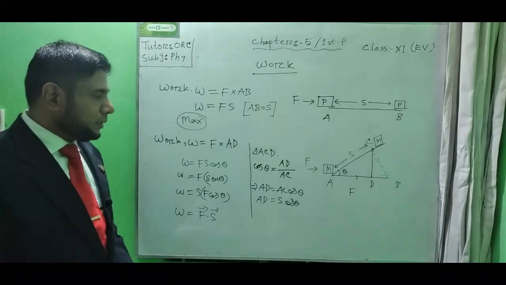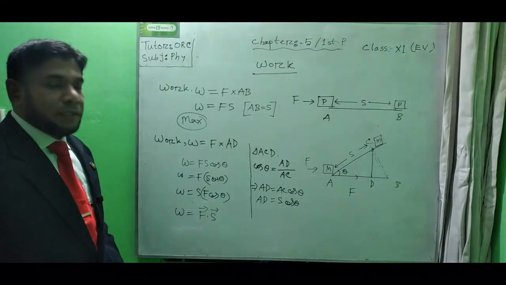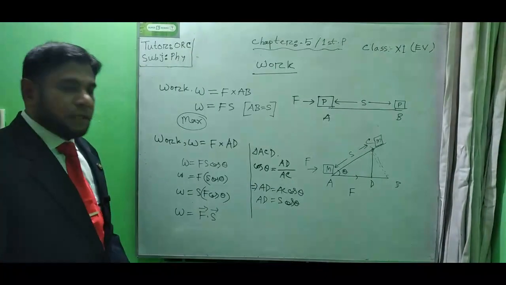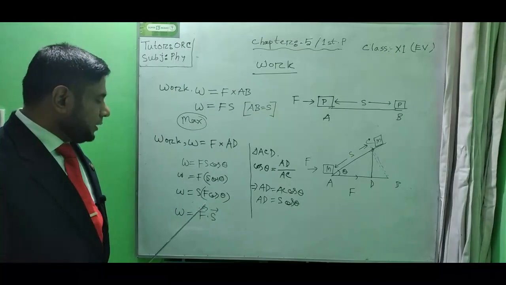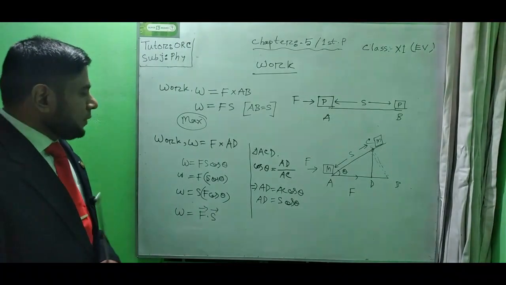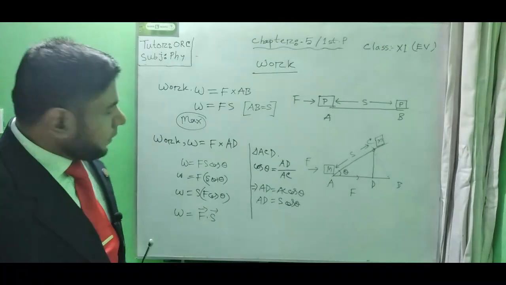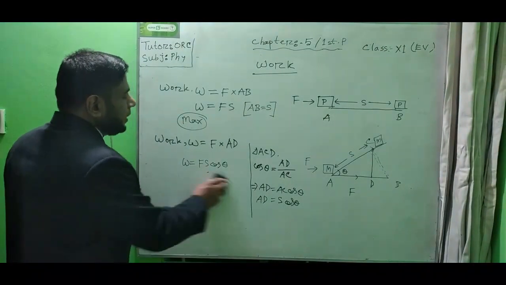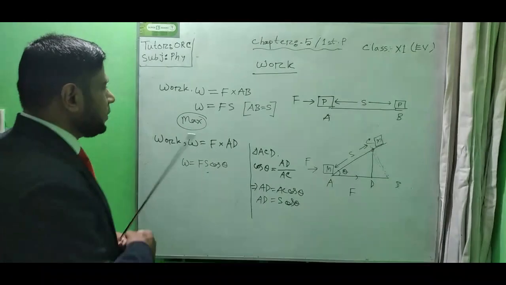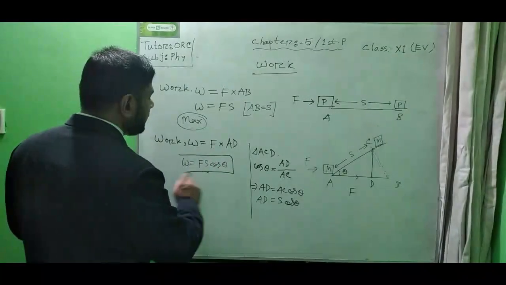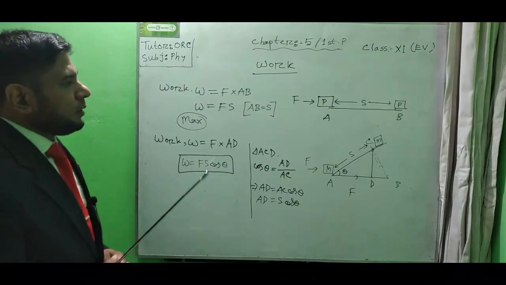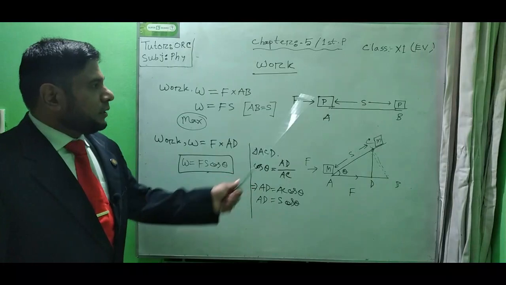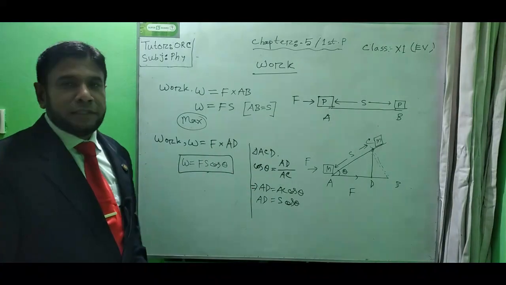So we can find the value of work with the help of the dot product of force and displacement. For our equation of work, we must remember W equals Fs cos theta. And first of all, for this figure number 1, we have said this equation of work is for the maximum work.